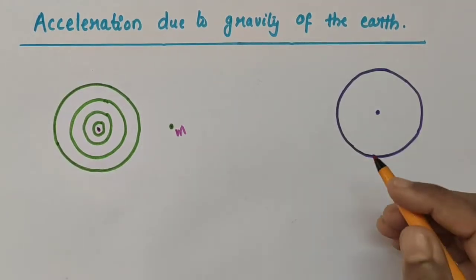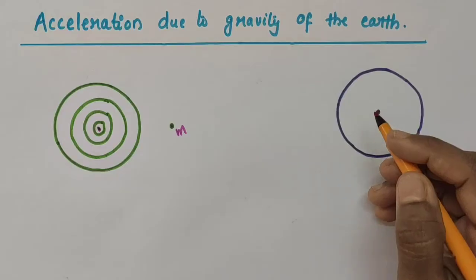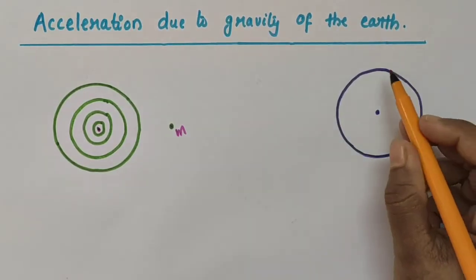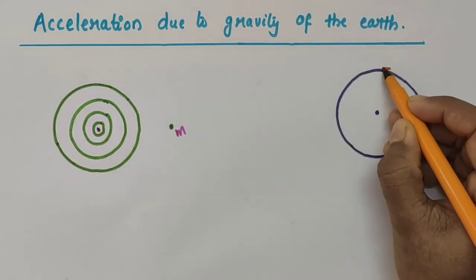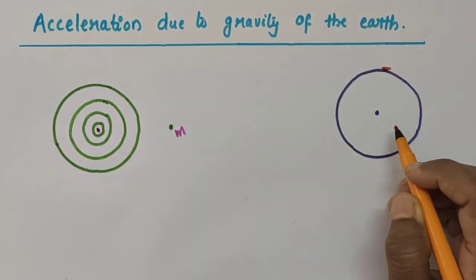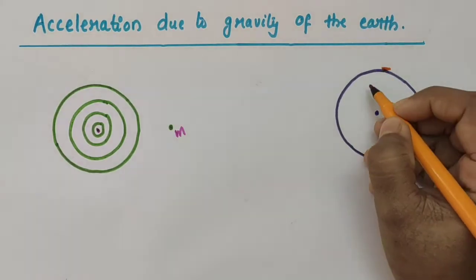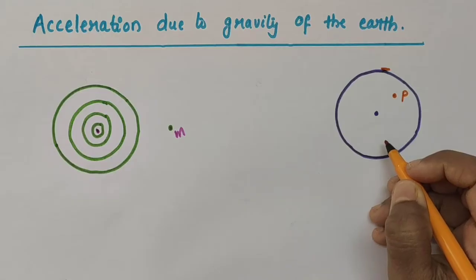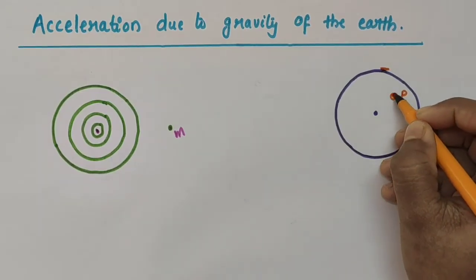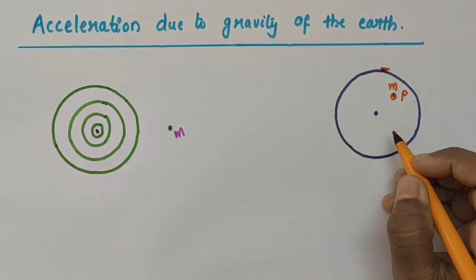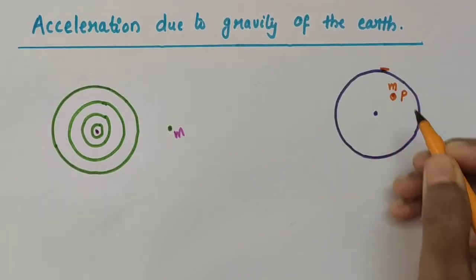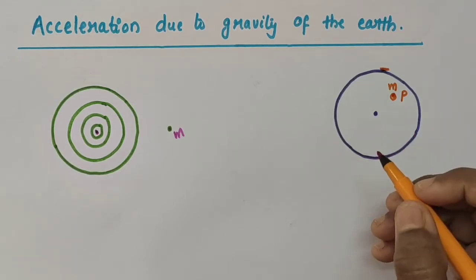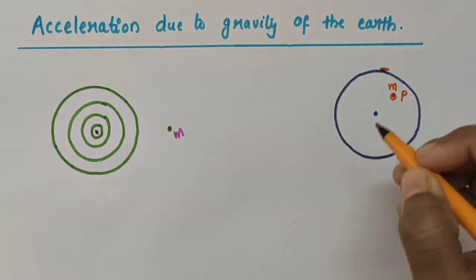Now, let us see the difference in situation if the point lies inside the earth. So, consider this figure. Imagine this as our earth and this is the earth's surface. Now consider a point P. I am considering a point P here, and a point mass M is situated at this point P. Here also, the earth can be considered as made up of concentric spherical shells.